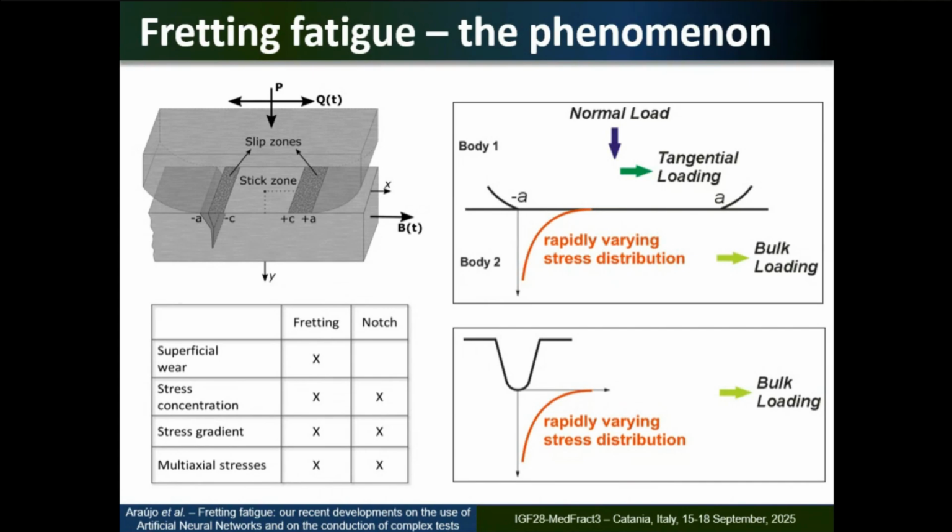So to have fretting fatigue, you also must have a remote bulk load together with the contact loads, okay? If you don't have this load, the crack will initiate and it will stop because these contact stresses are extremely localized, right?